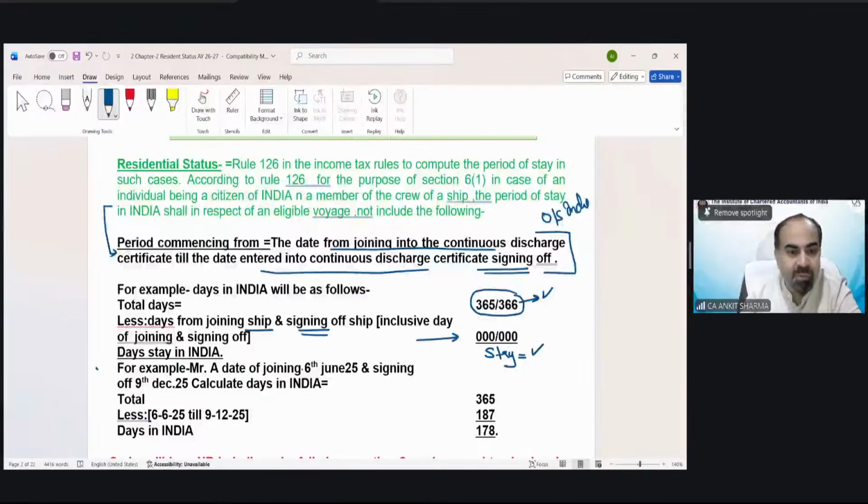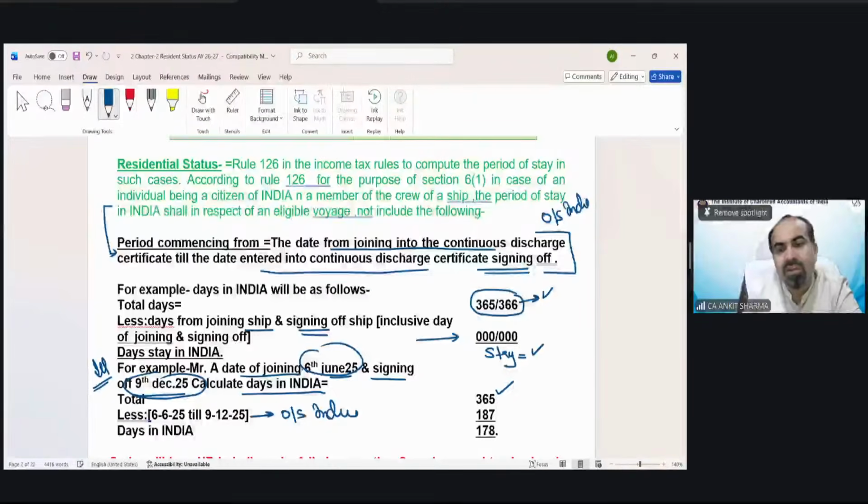Now, this is illustration number one. I have written this in short. Mr. A, date of joining 6 June 25 and signing off date 9 December 2025. Calculate the number of days he is in India. Because it is not a leap year, the total number of days we should take is 365. Now from 6 June 25 till 9th December, we will assume he is outside India. Number of days 187. Remaining number of days in India is 178.